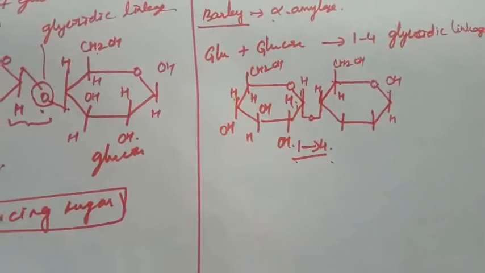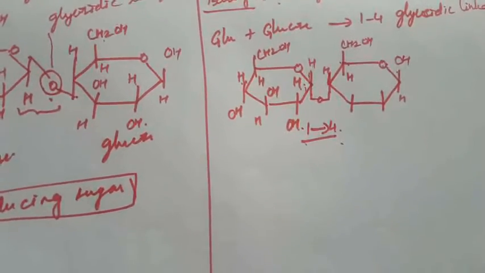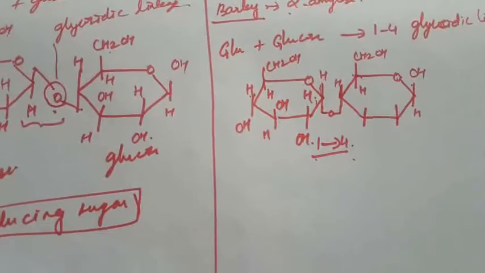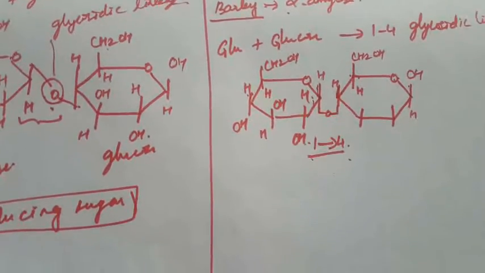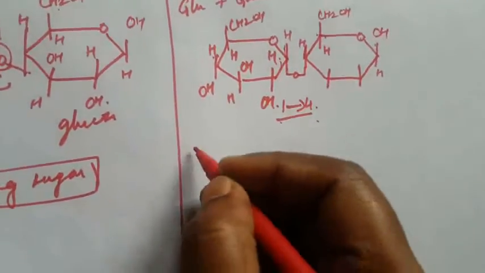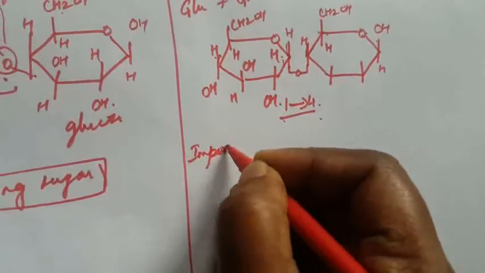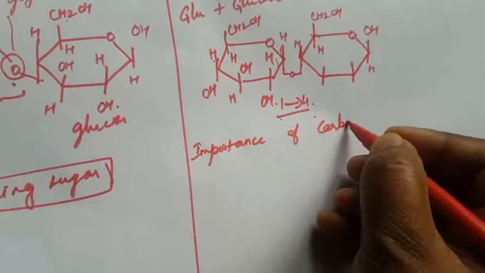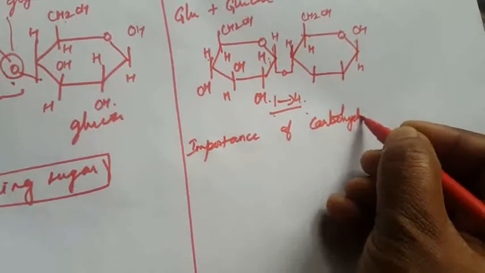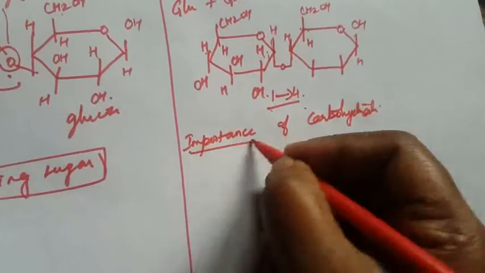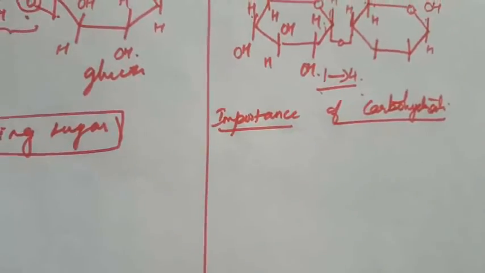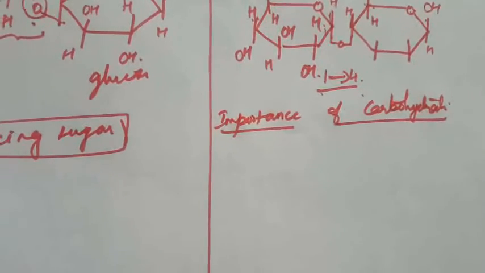Okay, so that's all about the structure of disaccharides. Next we are going to see what the importance of carbohydrates is. First, carbohydrates are widely distributed in plants and animals.